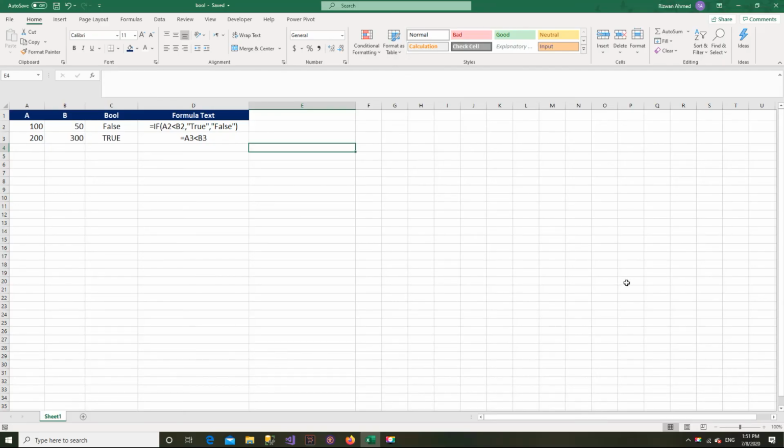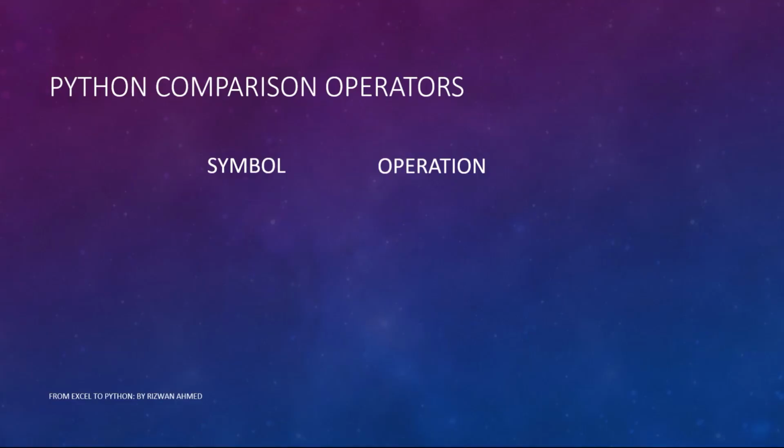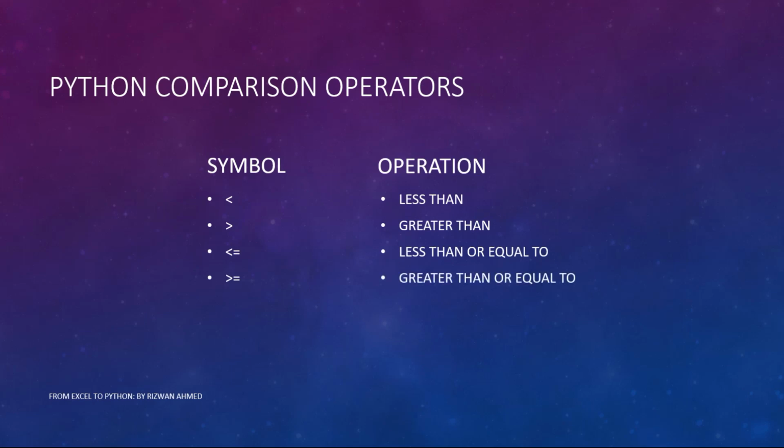We have seen common use of bool values in Excel using if statements. If A is greater than B is true, then perform some operations. If it is false, then do something else. Here you can see a full list of comparison operators in Python. Less than, greater than, less than or equal to, greater than or equal to, and not equal to.